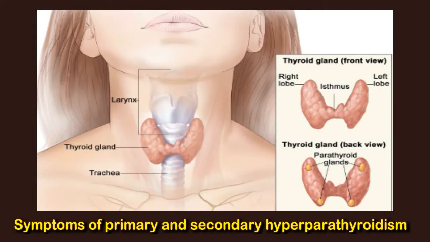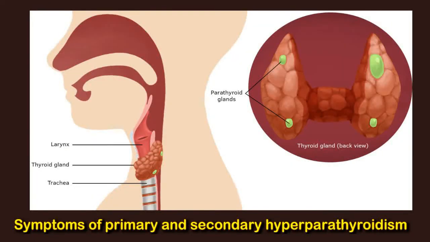Secondary hyperparathyroidism. According to the National Kidney Foundation, secondary hyperparathyroidism can cause bone disease. This is because people with secondary hyperparathyroidism often experience high bone turnover. High bone turnover occurs when the cells that remove bone work quicker than those that build new bone.